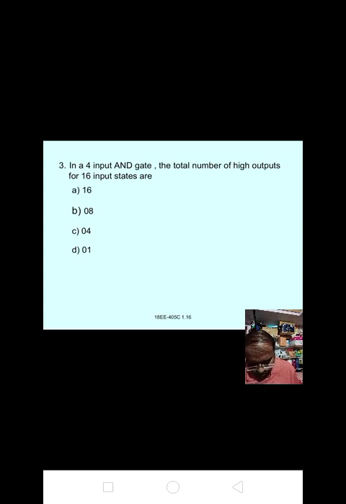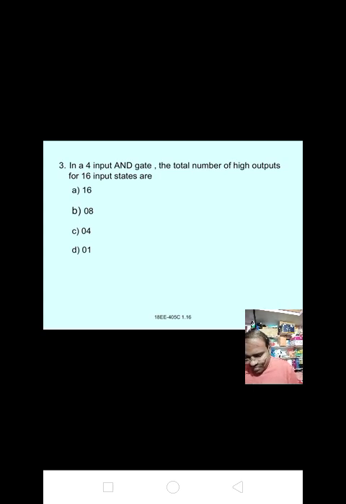The input states are 0 0 0 0, 0 0 0 1, 0 0 1 0, and so on up to 1 1 1 1. These are the input states of the 4 input AND gate.